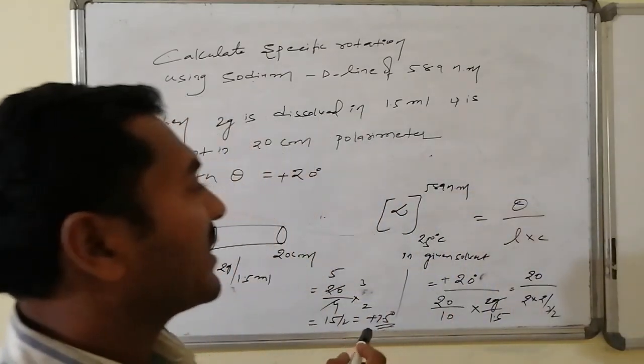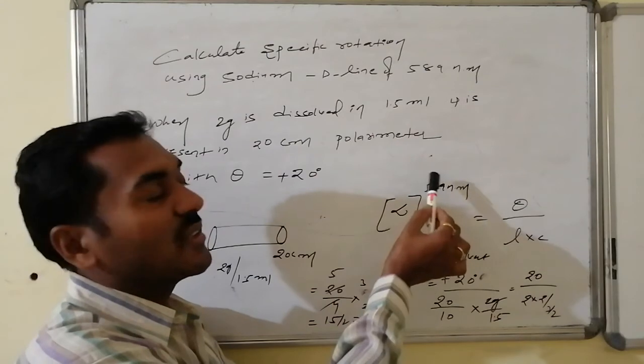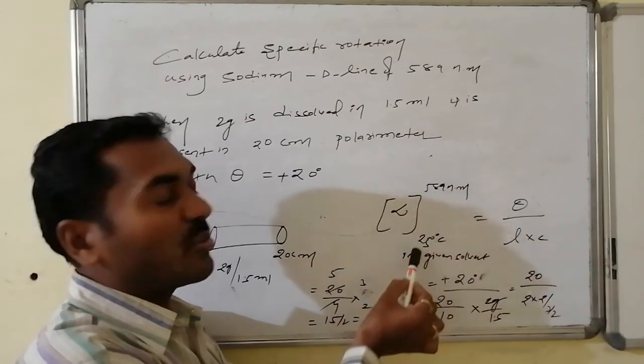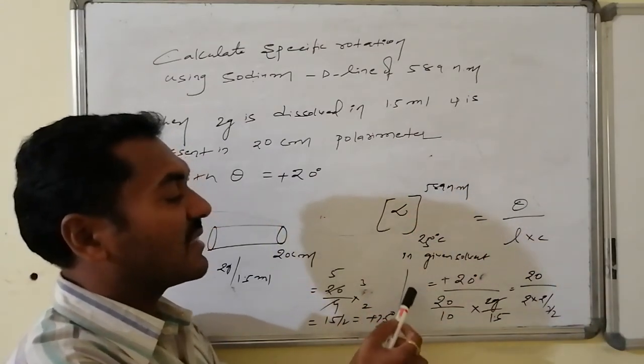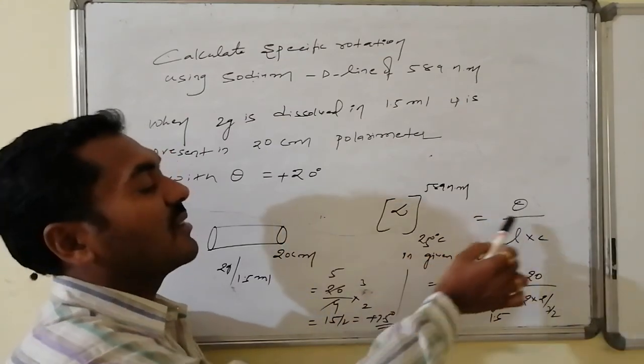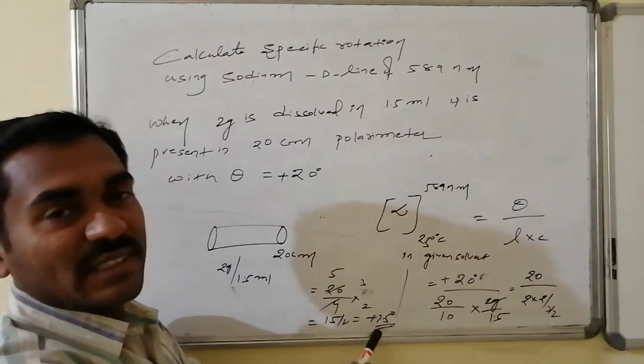Generally indicated by writing alpha in a box followed by superscript as wavelength 589 nanometer, subscript as temperature 25 degrees centigrade. In a given solvent, whatever the value is obtained, this value is said to be what?